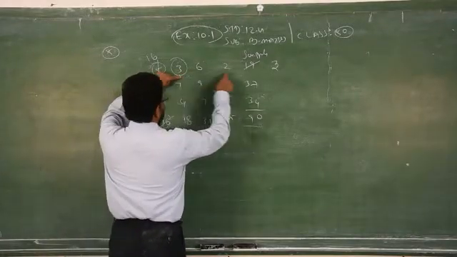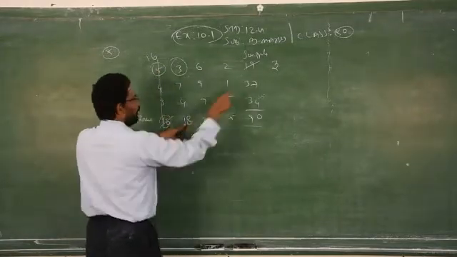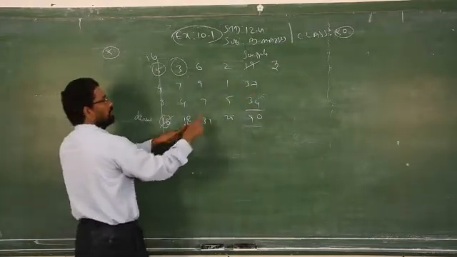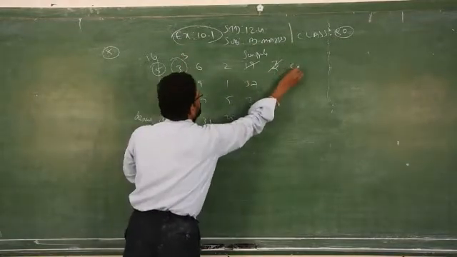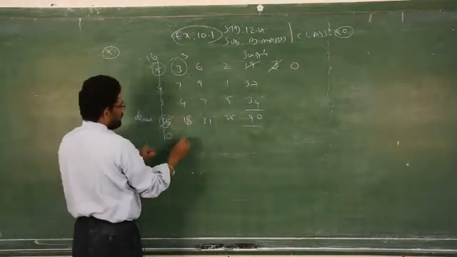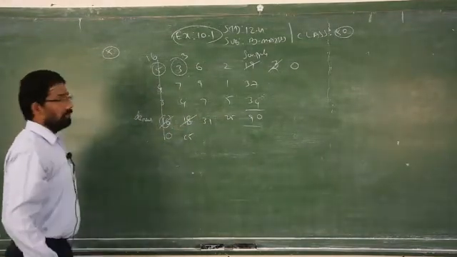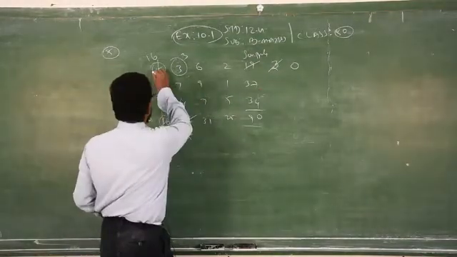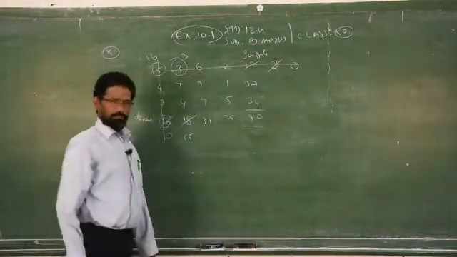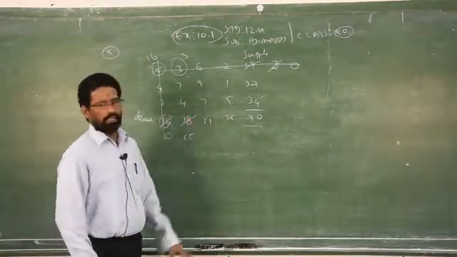3. Check the corresponding row, 3. Corresponding column, 18. 18, 3. Out of these two, which one is least? 3 is the least one. So write over there 3. 3 minus 3 is 0, and 18 minus 3 is 15. Strike out. Now which one gets 0? Row or column? This first row gets 0, therefore strike out the first row. Now the elements are 7, 9, 1, 4, 7, 5.